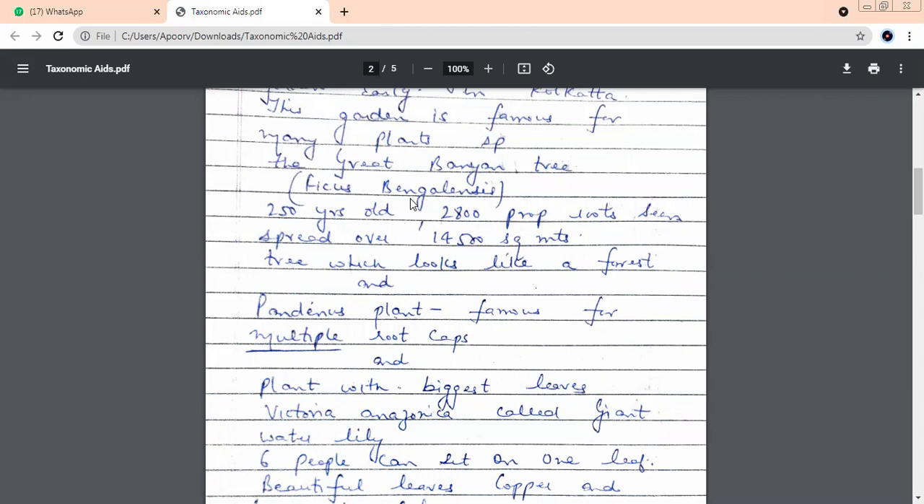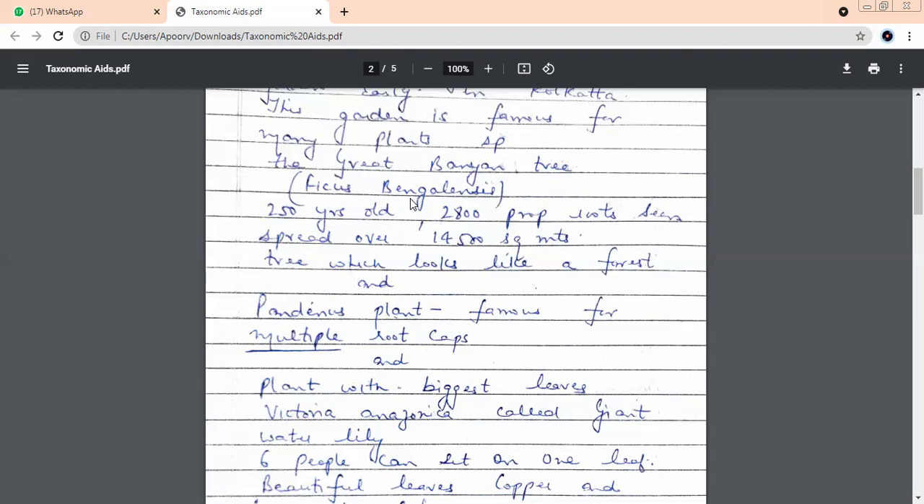Pandanus plant, beta, is famous for multiple root caps. Normally, plants have one root, and one root has one root cap. But this plant that we have in this garden, the pandanus plant, has thousands of root caps. Each root has 15, 20 root caps. Normally, one root has one root cap, but here we have multiple root caps.